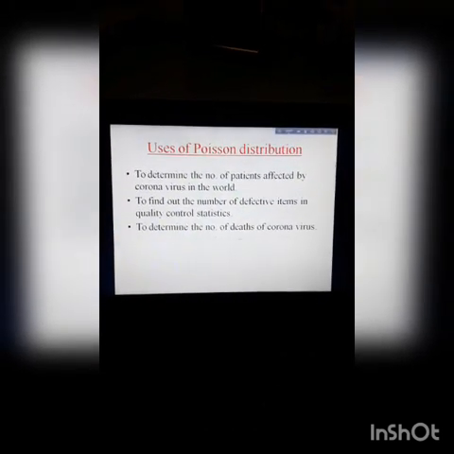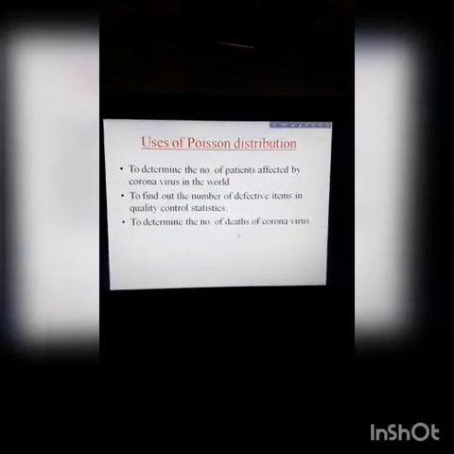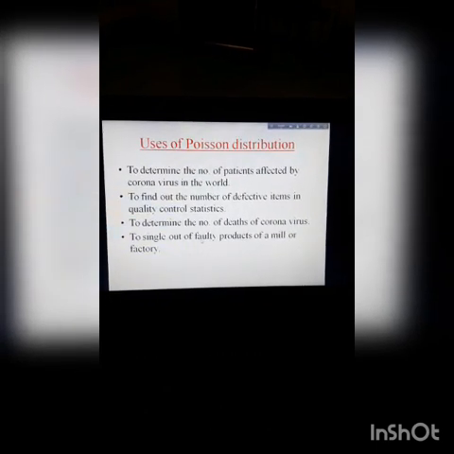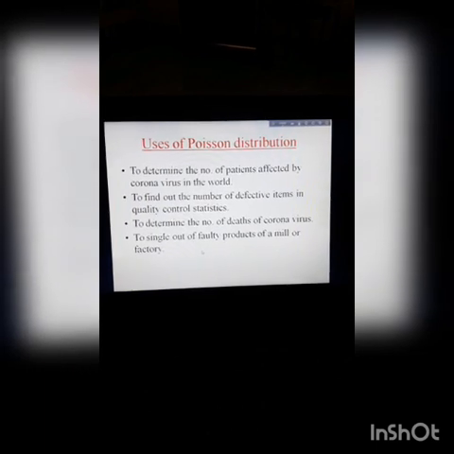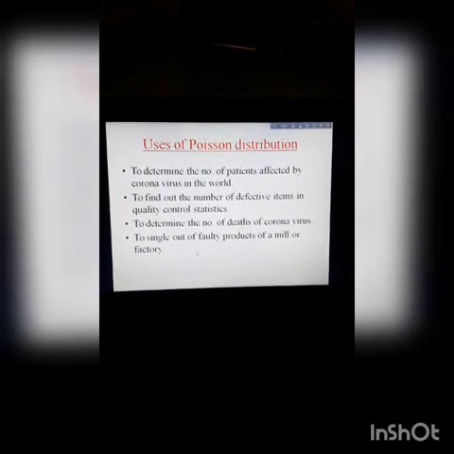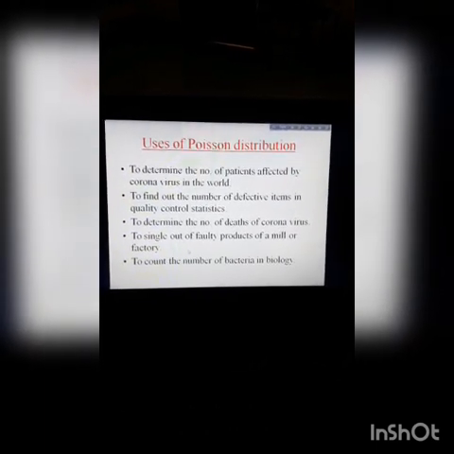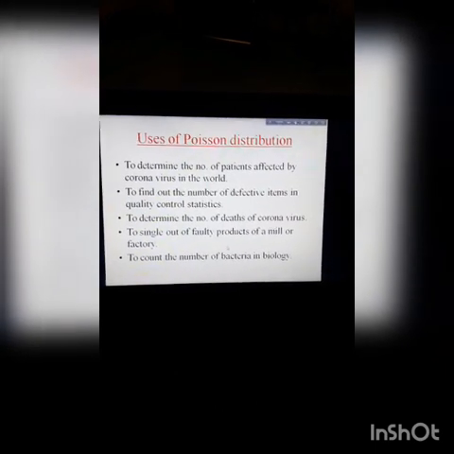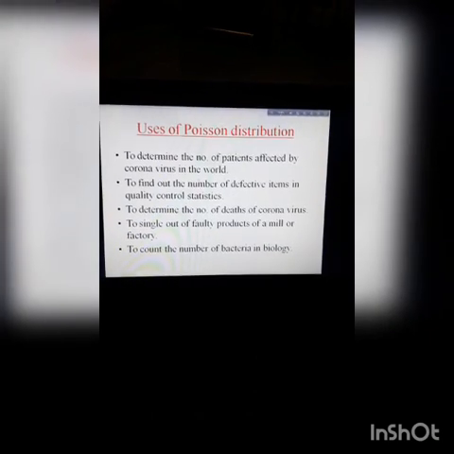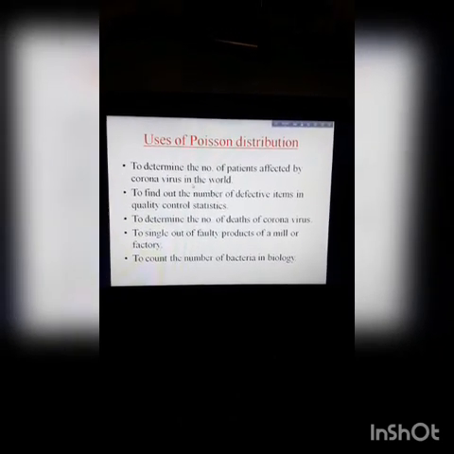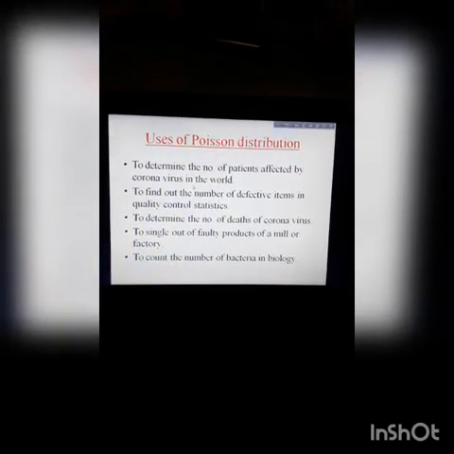To determine the number of deaths of coronavirus, Poisson distribution is used. For the single out of products of a mill or factory, Poisson distribution is used. To count the number of bacteria in biology, Poisson distribution is used. There are a lot of uses of Poisson distribution.